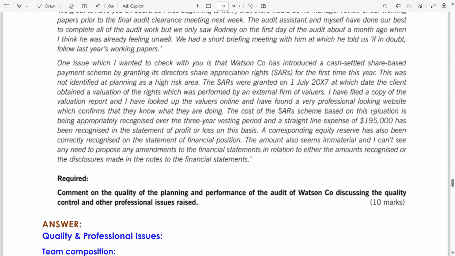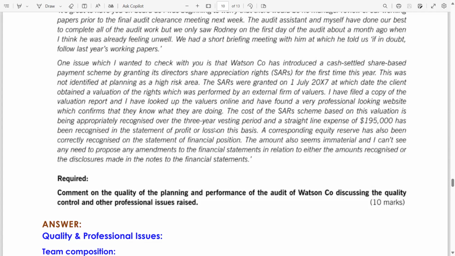I have filed a copy of the valuation report and I have looked up the valuers online and found a very professional looking website which confirms that they know what they are doing. The cost of the SAR, it's a share appreciation right, scheme based on this valuation is being appropriately recognized over the 3 year vesting period.